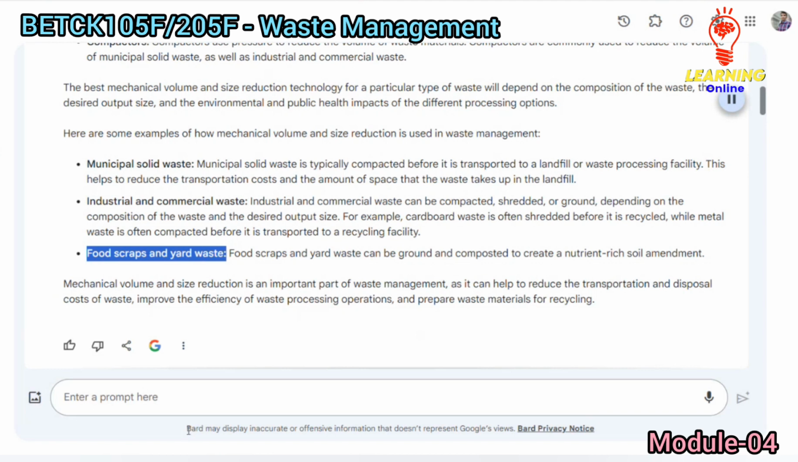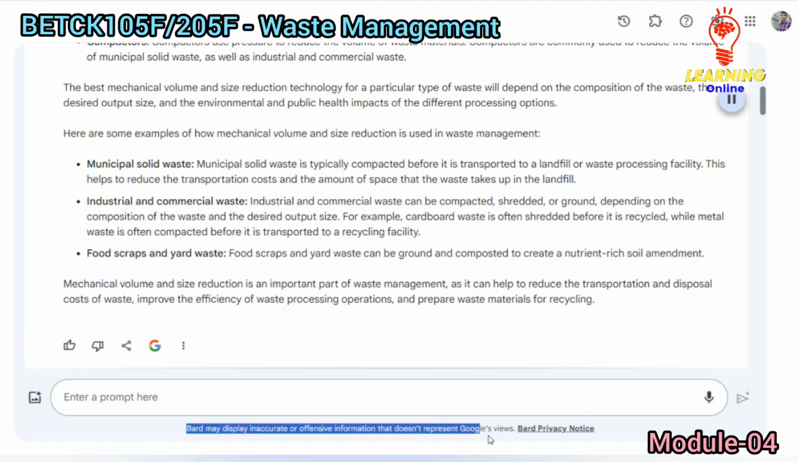Mechanical volume and size reduction is an important part of waste management, as it can help to reduce the transportation and disposal costs of waste, improve the efficiency of waste processing operations, and prepare waste materials for recycling.